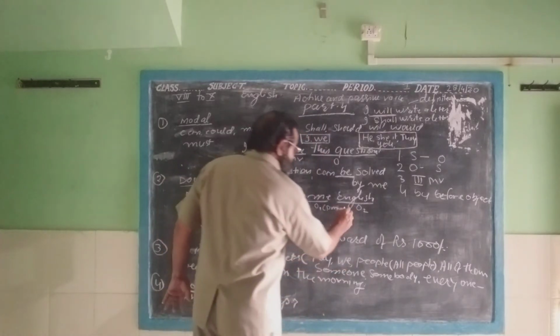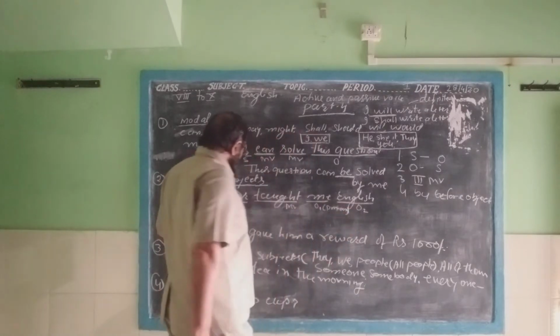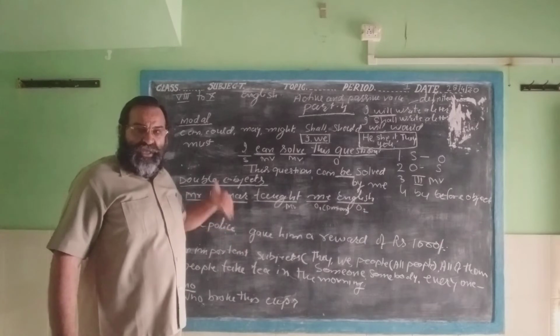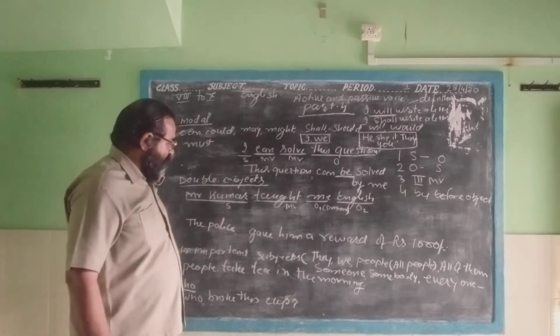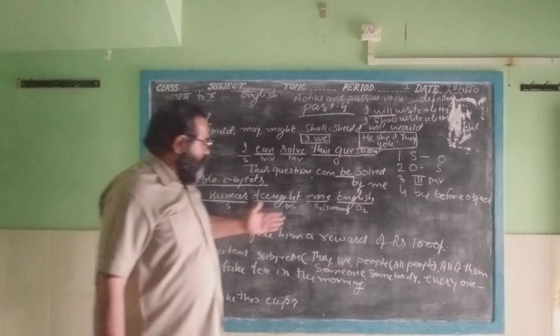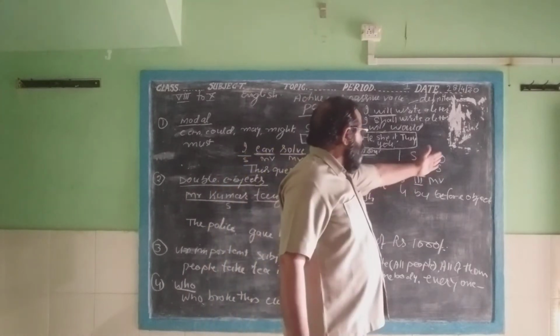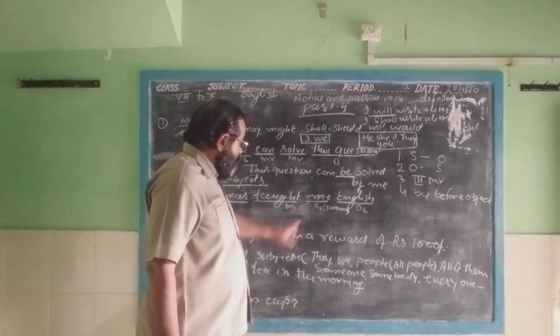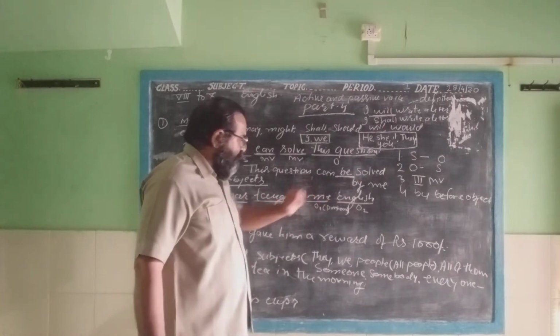Now we want to change this active sentence of double object into the passive voice. Now as we see, the object will be changed to the subject. There are two objects. First object is me, and second object is English.